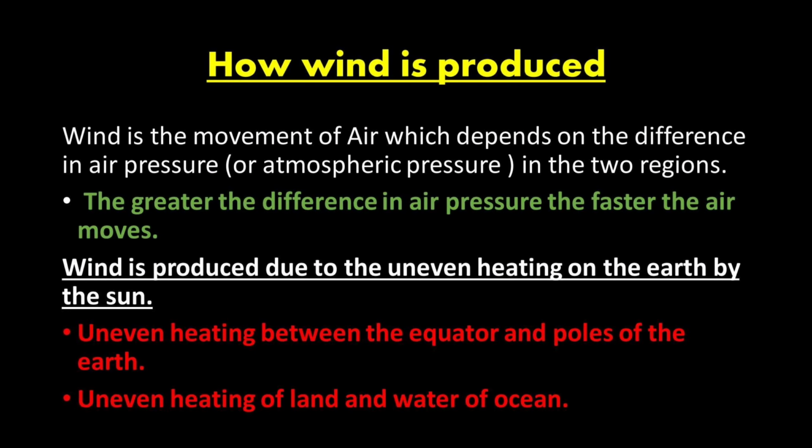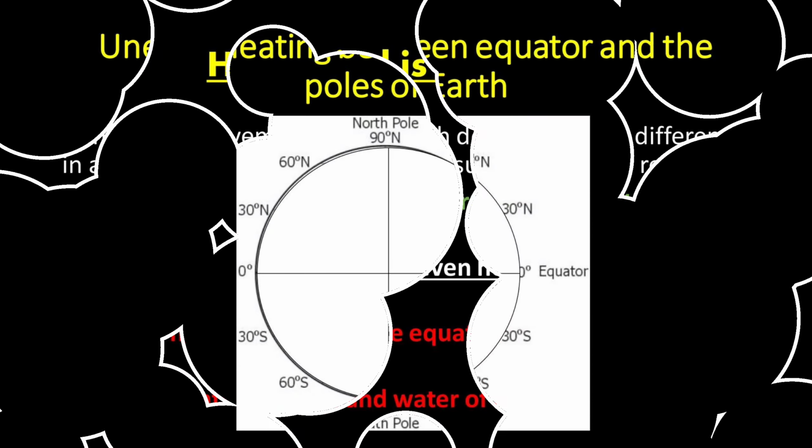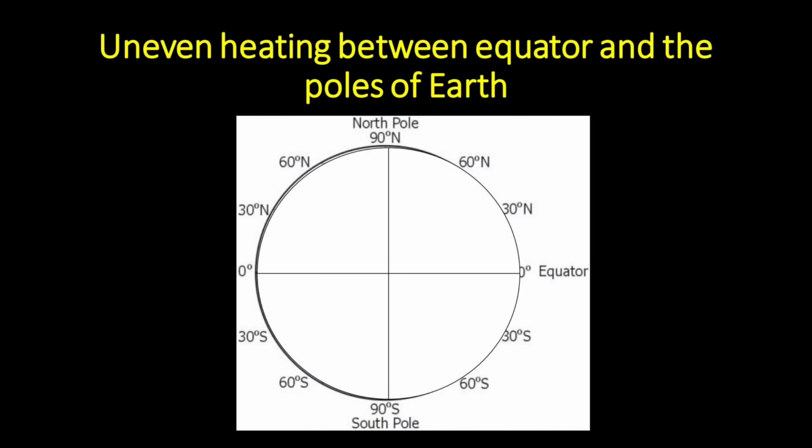Now we will know how wind is produced. What is wind? Moving air is wind. Now, wind depends on the difference in the air pressure or atmospheric pressure in two regions. The greater the difference, the faster the air moves. Now, how is this wind produced? Wind is produced due to the uneven heating on the earth by the sun. It may be due to the uneven heating between the equator and the poles or uneven heating of land and water of oceans.